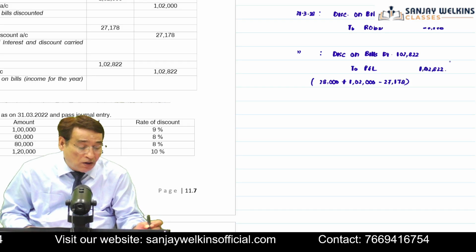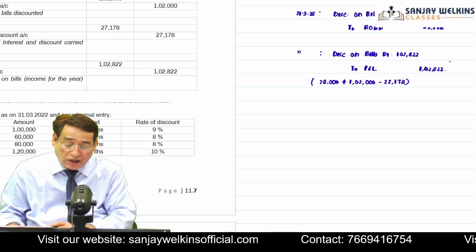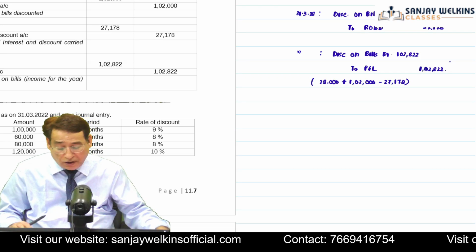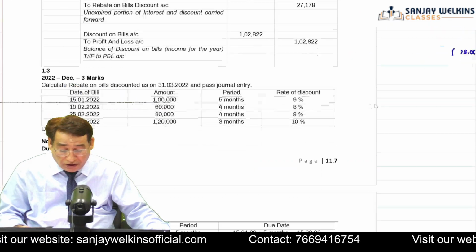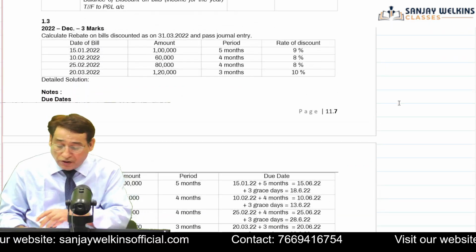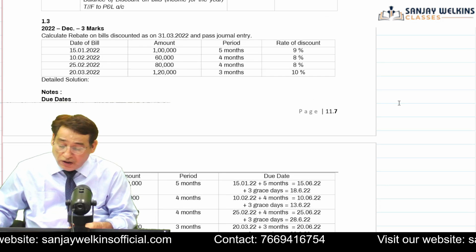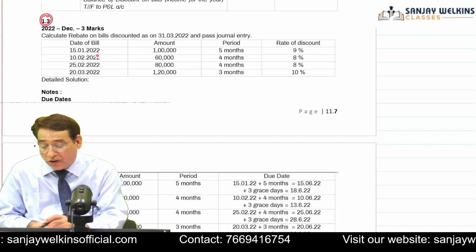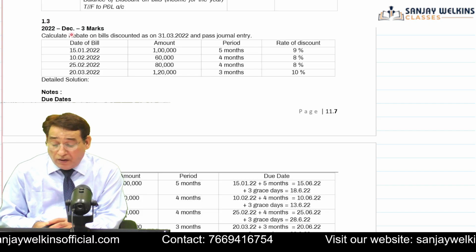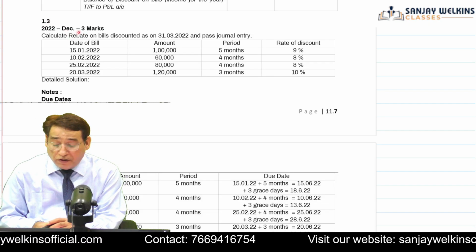1,02,822. Such sort of questions are basically striking in the examination. I already told you it's a pretty important, significant topic. Well, we come over to the next question. What is given in the next question? Let's have a look. Here in this particular question, that is 1.3, this question has been picked up from your December